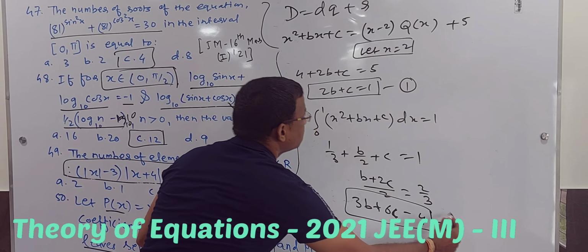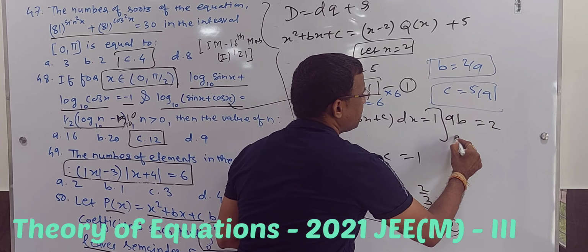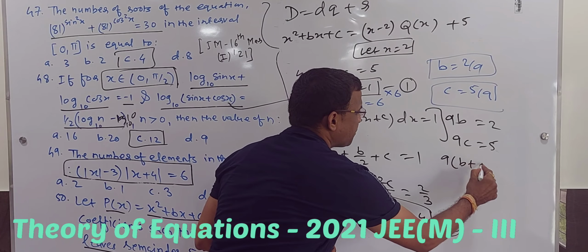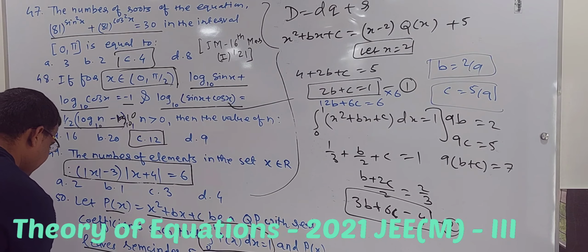Is there any a or something? No, it's not. Fine. Then the question asks for the value of 9 times b plus c. So very simple. What is the 9b value? 9b value is 2 and 9c value is 5. So the question asks 9 times b plus c. The answer will be 2 plus 5, which is 7. Do we have option 7? Yes, option A is 7.